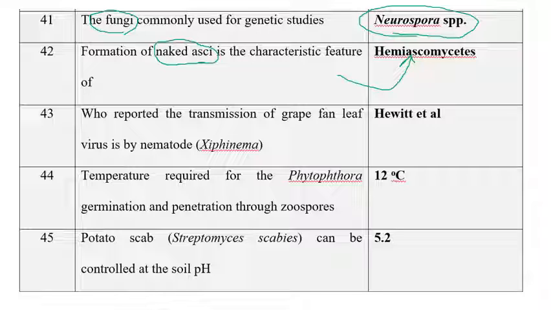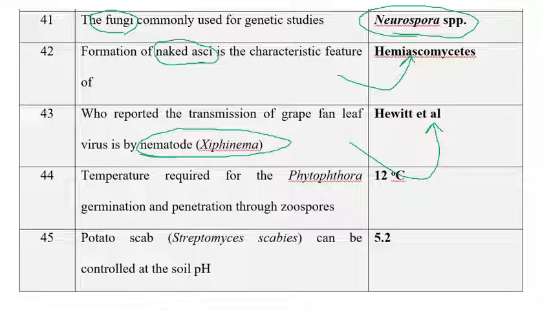And who reported that grape fanleaf virus is transmitted by a nematode, Xiphinema? The full name is Xiphinema index. The scientist who reported that grape fanleaf virus is transmitted by the nematode Xiphinema is Hewitt et al. He reported that grape fanleaf virus is transmitted by the nematode Xiphinema index. Sometimes they will ask like this: grape fanleaf virus is transmitted by Xiphinema index. Now they have asked who reported it: that is Hewitt et al.